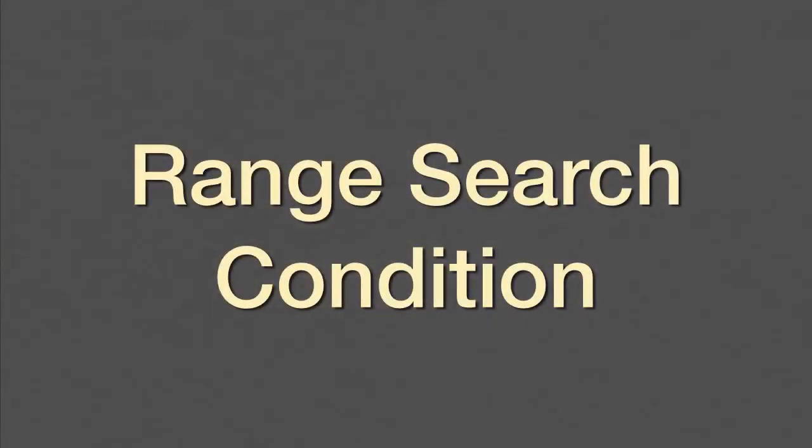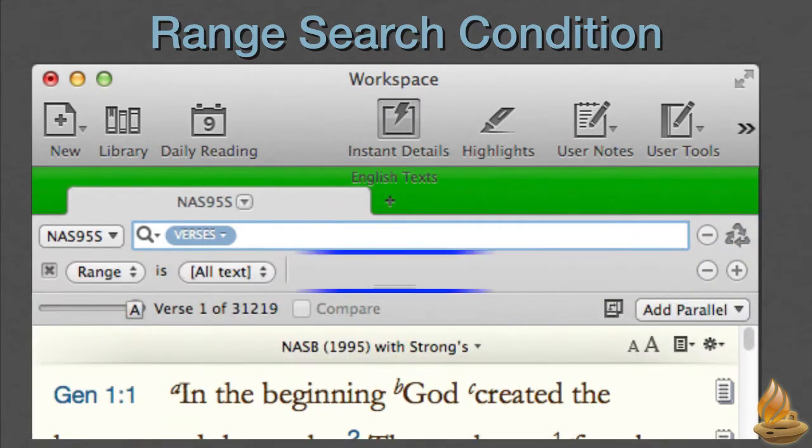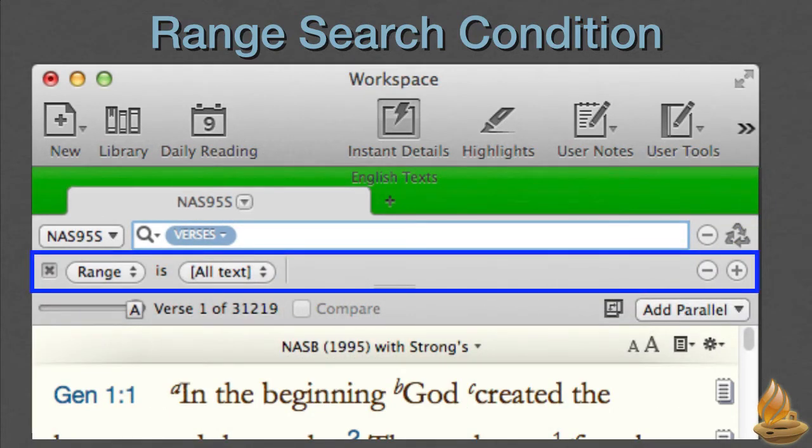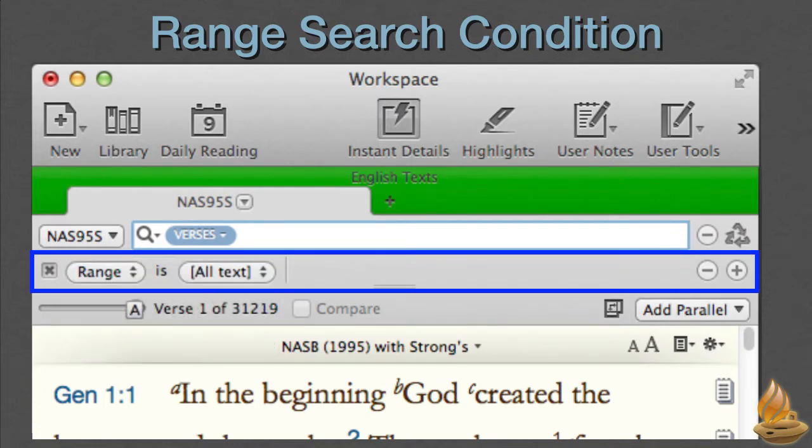Range search condition. This is the default search text pane in Accordance. To add a search condition, all we have to do is click the plus button to the right of the search entry area. This drop-down search condition area appears. From it, we can choose to add one or more of 3 different search conditions: range, scope, or bracketed words. We're going to choose range. We just have to click the plus button again to add more search conditions, but we won't do that now.